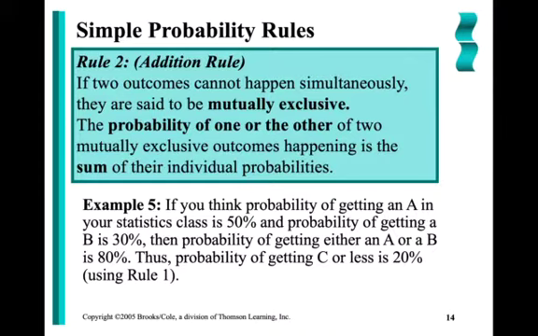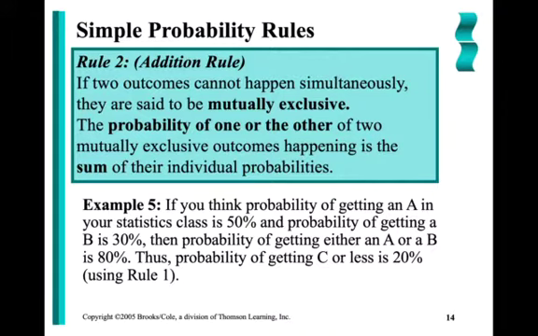Sure. Right. Those would not be mutually exclusive. They could occur at the same time. So if the events are mutually exclusive, the probability of one or the other occurring is simply their sum. Let's look at our example.